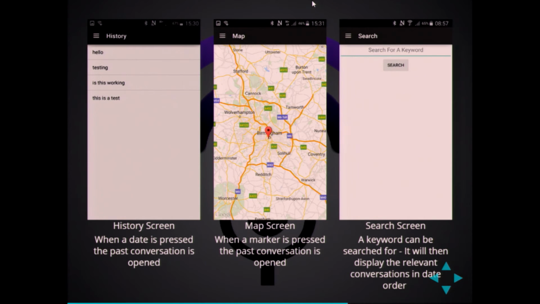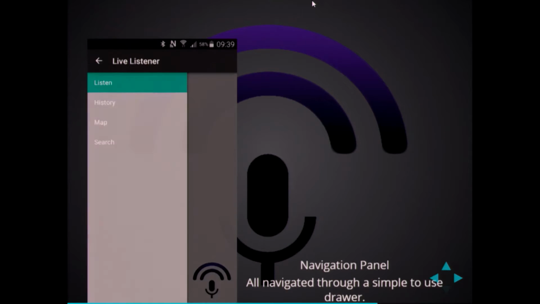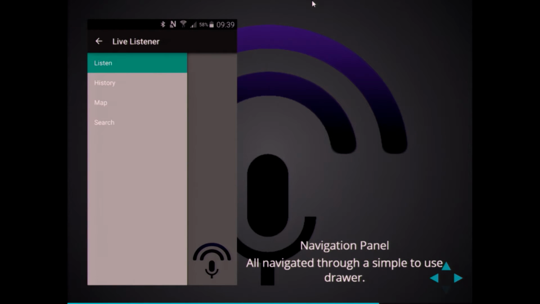That's the history screen. When you click on it, it takes you to the same screen as the live one, but with the text. It's also on the map, so if you click the marker, it'll take you to the same screen as on the left-hand side, and you can search any keyword that's in one of your transcribes. And this is the navigation. It's a simple material design for Android.